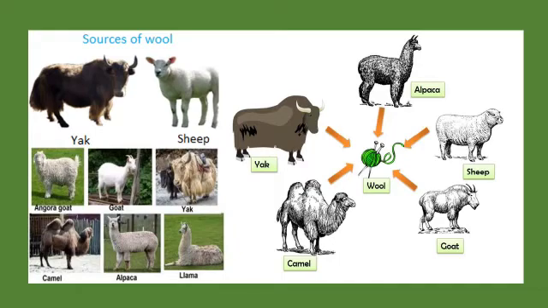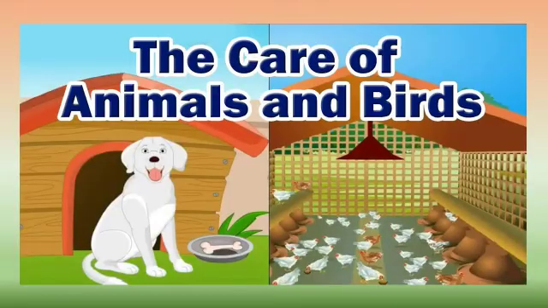So we use these clothes to protect ourselves in winter. What are the animals that give us wool? Yes, sheep. But along with the sheep, there are some other animals that can also give us wool, like goats, camels, rabbits, etc. Hope you understand how animals are important for us.